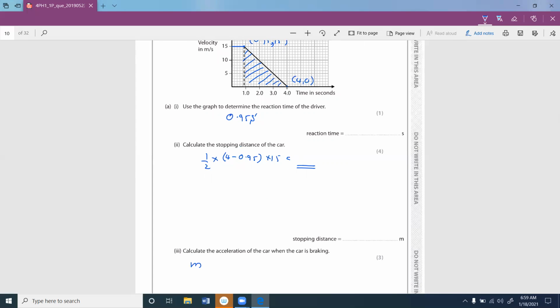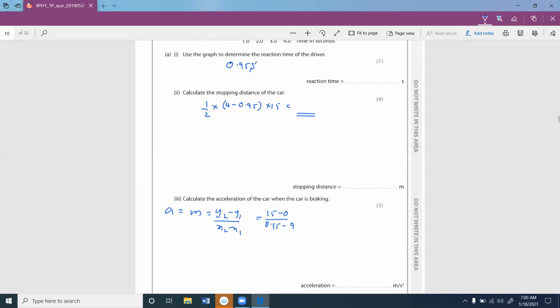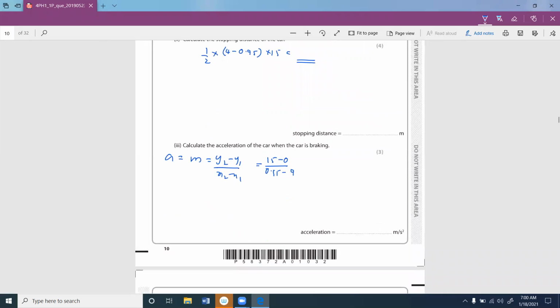So you can say acceleration is equal to gradient, that is y2 minus y1 divided by x2 minus x1. No need of writing this, I just wrote it to understand the answer. So you can say 15 minus 0 divided by 0.95 minus 4. With that, you can obtain the answer. So this is 0.95.